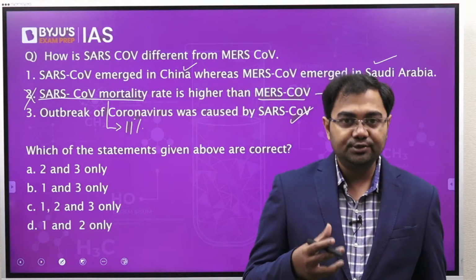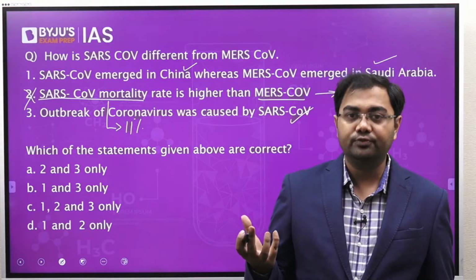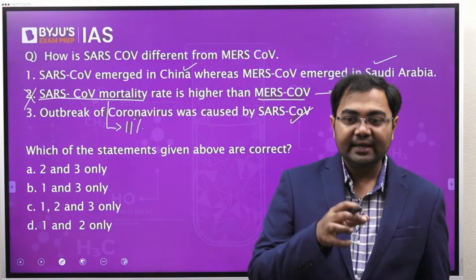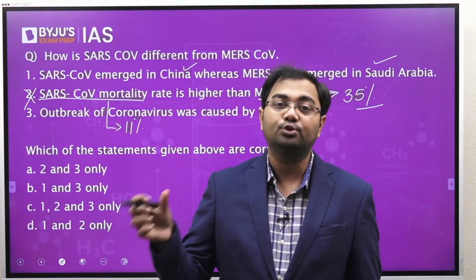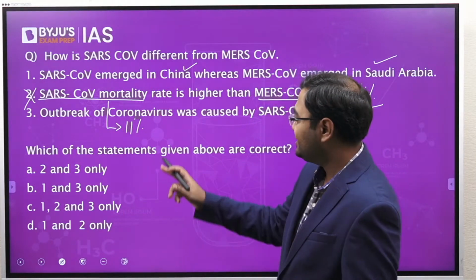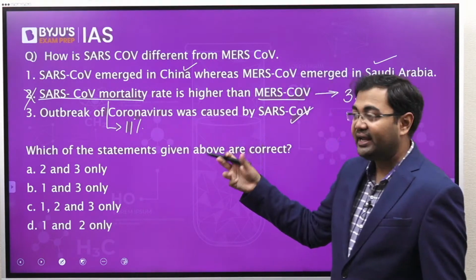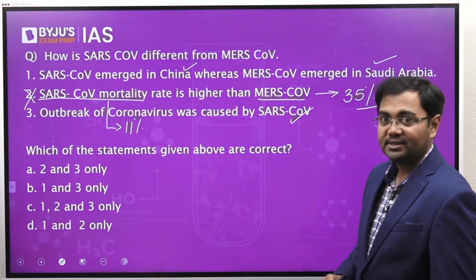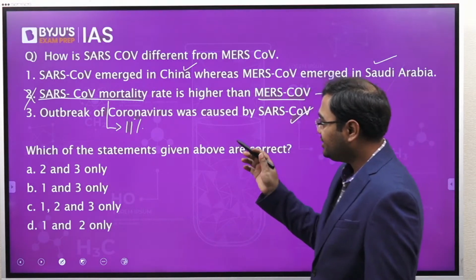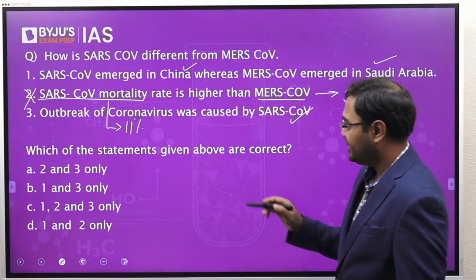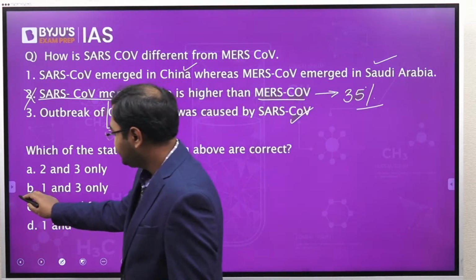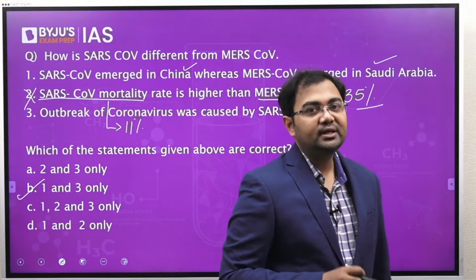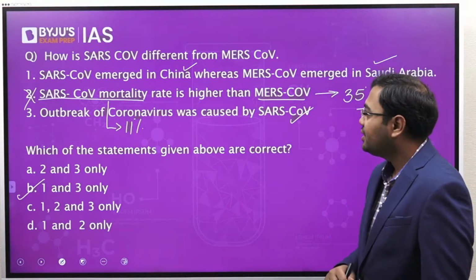There are various variants of coronavirus, out of which SARS-CoV-2 is one, and this variant has caused COVID-19. If the statement had said outbreak of COVID-19, it would be wrong, but here it says outbreak of coronavirus, so this is correct. So the third statement is correct, and statements 1 and 3 are both correct.